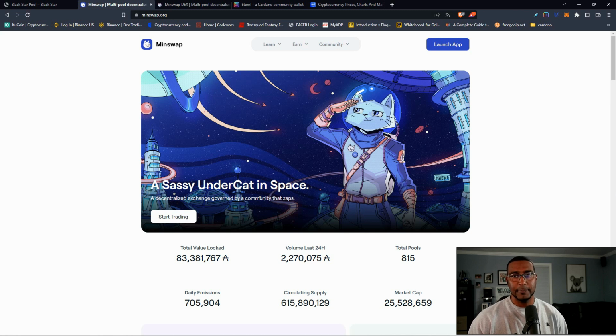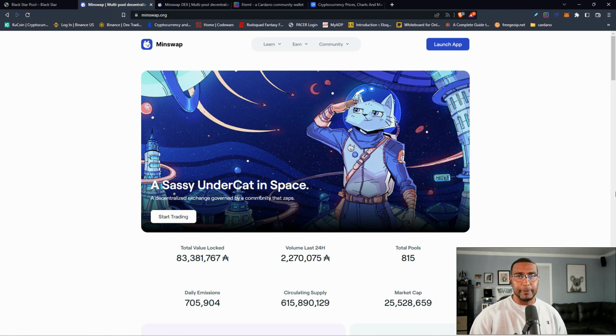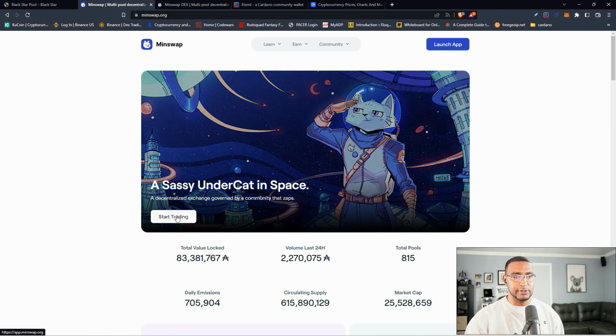So MinSwap is, like I said before, a decentralized exchange. That means there's no governance model or central authority really that monitors or controls the exchange. To a degree, the MinSwap team does have some type of leverage over it. Unlike a centralized exchange, there's no need to KYC and the like, and tokens can be added by providing liquidity for that particular token.